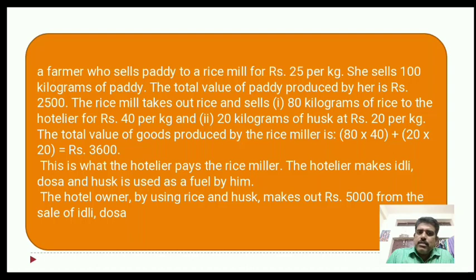This is what the hotelier pays to the rice miller. The hotelier makes idli and dosa, and the husk is used as fuel by him. The hotel owner, by using rice and husk, makes 5,000 from the sale of idli and dosa. So all the above we do not consider in GDP; we take only the 5,000 rupees of the last sale, the final goods sale amount. That is the only contribution to the GDP, and the remaining are included in the finished goods.